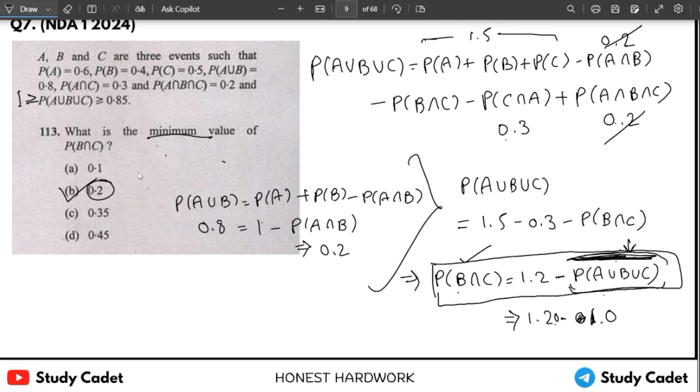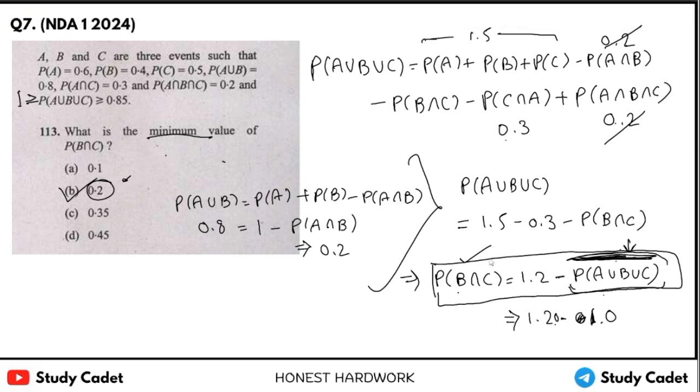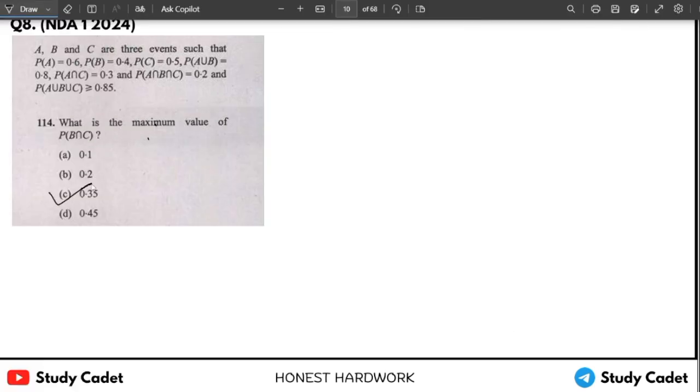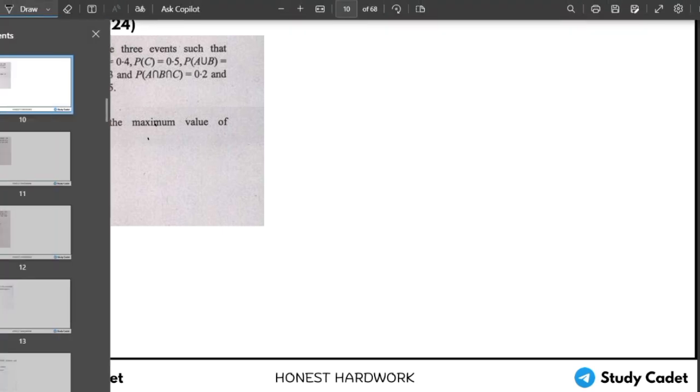What is our minimum value? 0.2. And before that, when we put P(A union B union C) minimum, then we will get the maximum value. So 1.2 minus 0.85, this will be our maximum value, which was 0.35. So the answer for the next question will be 0.35, right?